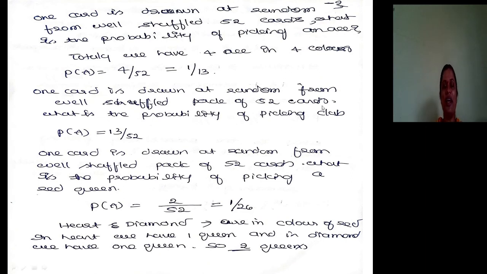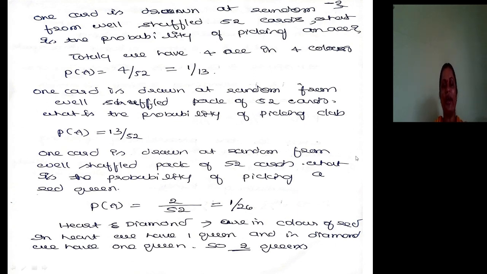One card is drawn at random from a well shuffled pack of 52 cards. What is the probability of picking a club? Based on color, 2 categories: 26 black, 26 red. Based on shapes, 4 categories. They asked for picking a club. Based on shape, that is particularly club, how many cards will be there? 13. Favorable is 13 out of 52.